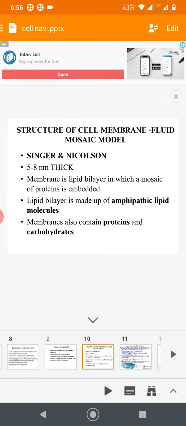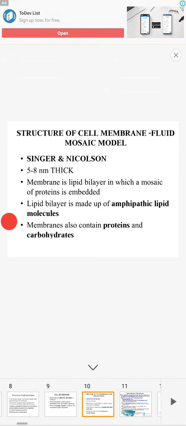They are biomolecules, a heterogeneous group of organic compounds, insoluble in water but soluble in organic solvent. All your cholesterol, fatty acids, are lipids. They make up a lipid bilayer of amphipathic lipid molecules. What is the meaning of amphipathic lipid molecules?